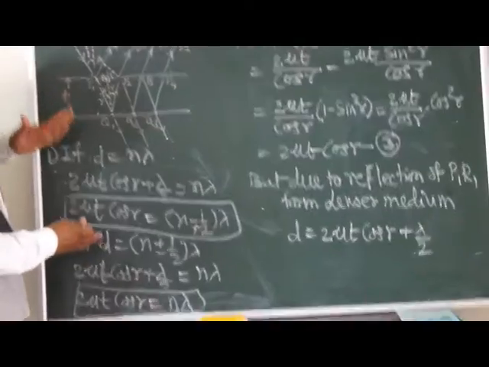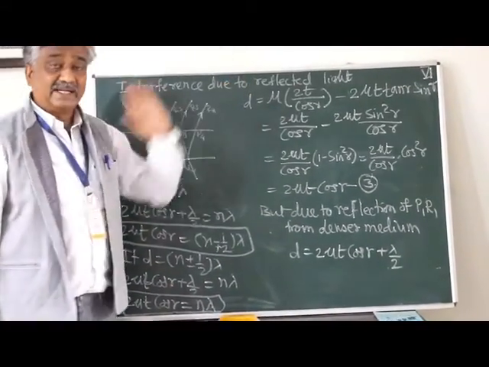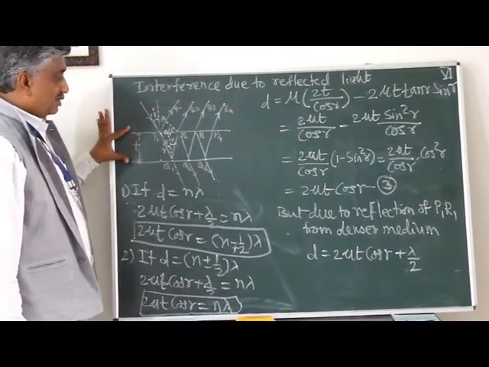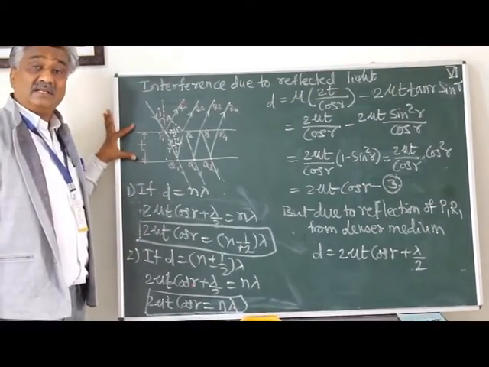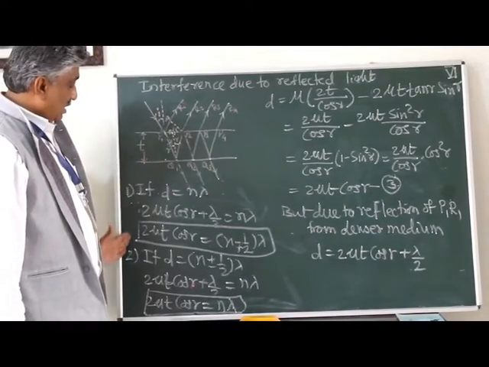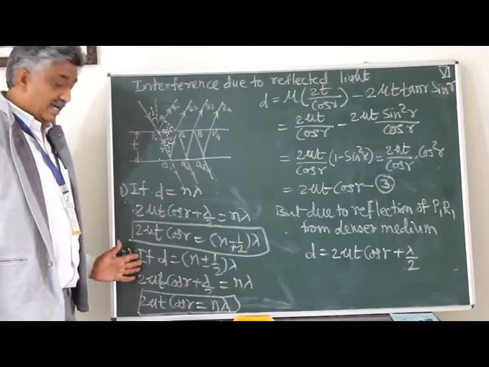So this is how we can understand the interference due to reflected light and the corresponding conditions if we use a parallel-faced thin film which is transparent in nature. These are the path difference conditions for constructive interference and for destructive interference.